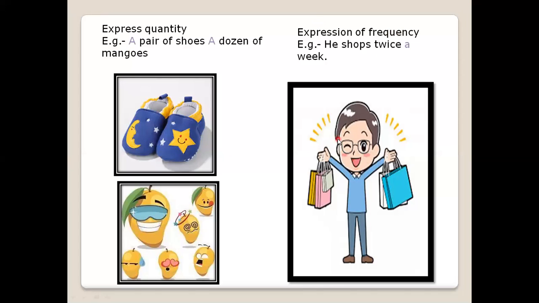Expression of frequency, when we are trying to show frequency. He shops twice a week. That is his frequency, that every week two times he will go for shopping. He shops thrice a month. So when you are showing frequency in one particular time period, it can be a week, a fortnight, or a month, or a year, that will always take a.